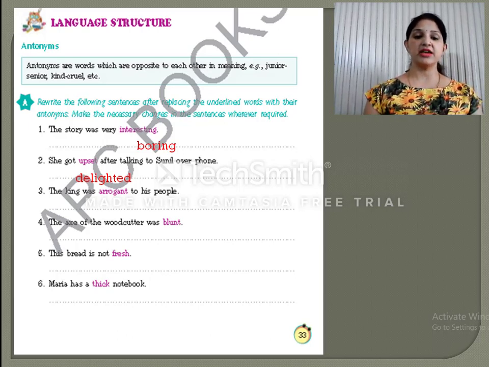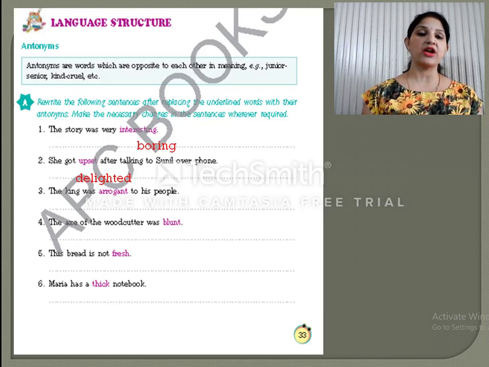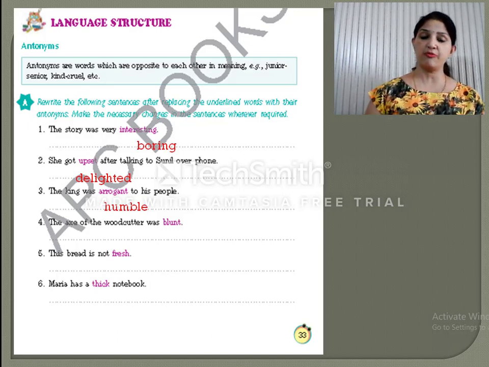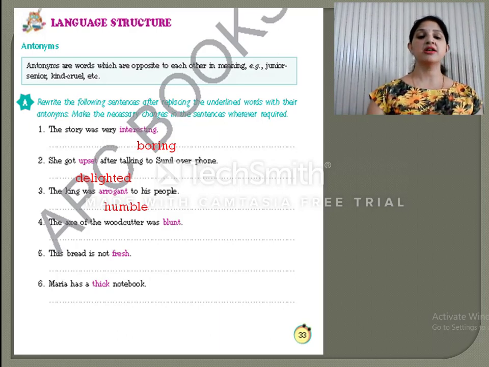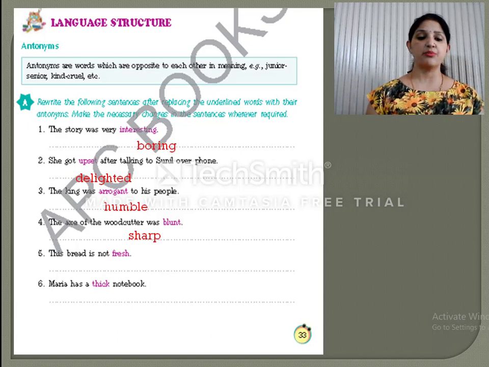Now the next sentence is, king was arrogant to his people. So what is the opposite of arrogant? Opposite of arrogant is kind or humble. So we will say the king was humble to his people. Okay. Now next sentence is, the axe of the woodcutter was blunt. So opposite of blunt is sharp. So we will write here, the axe of the woodcutter was sharp. The next sentence is, the bread is not fresh. So opposite of fresh is stale. And we will write here, the bread is not stale.